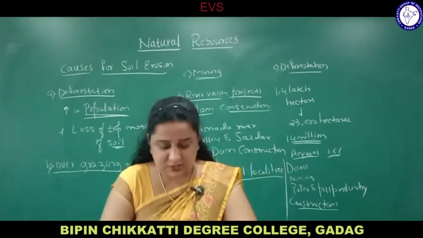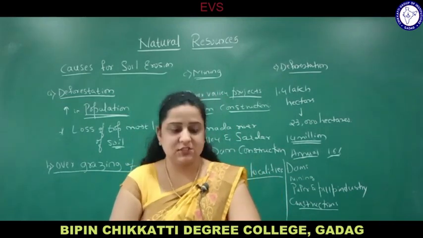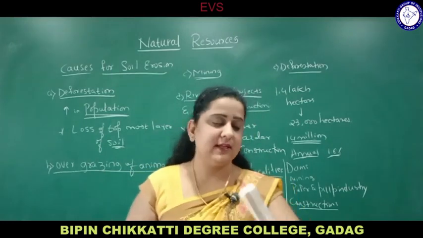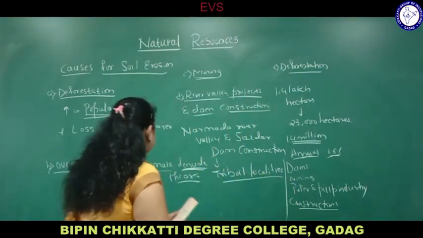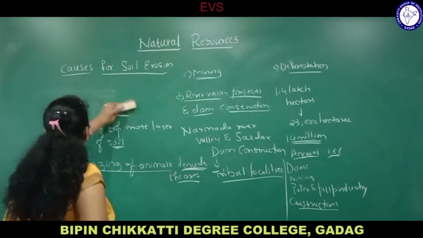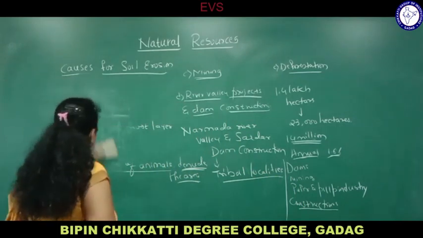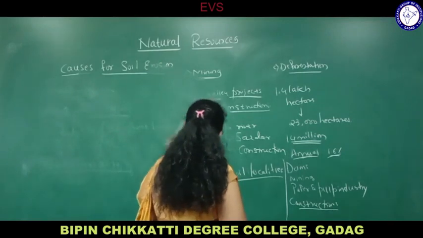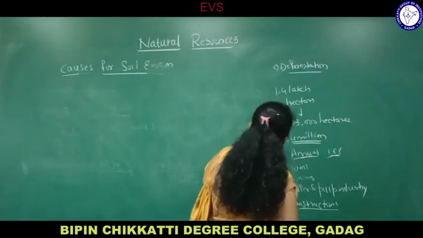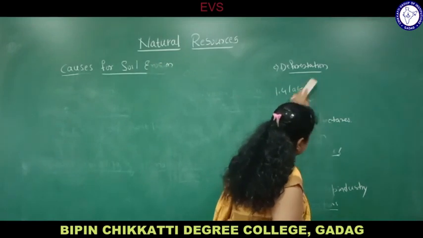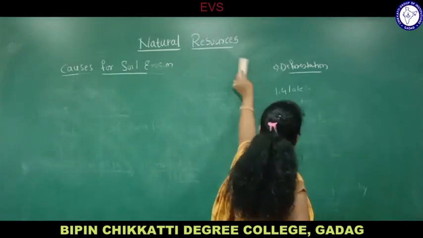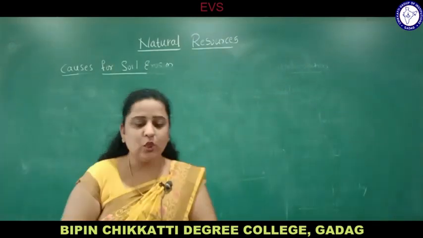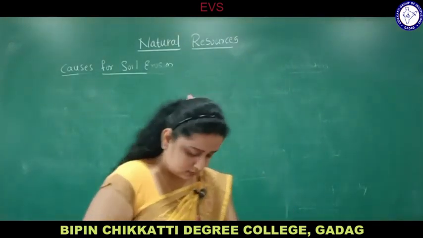Due to some natural calamities also, deforestation occurs. Okay, next we'll go to overexploitation. What do you mean by the term overexploitation?